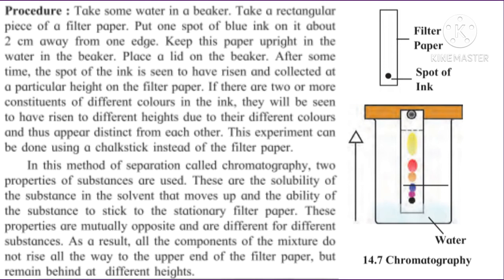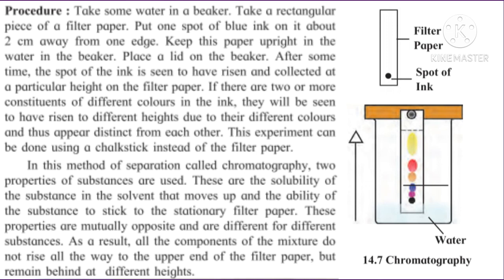Take some water in a beaker. Take a rectangular piece of filter paper. Put one spot of blue ink on it about 2 cm away from one edge. Keep this paper upright in the water in the beaker. Place a lid on the beaker. After some time, the spot of the ink is seen to have risen and collected at a particular height on the filter paper. You can see this in the picture.